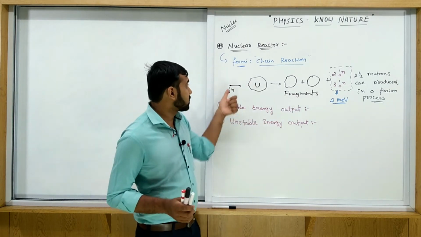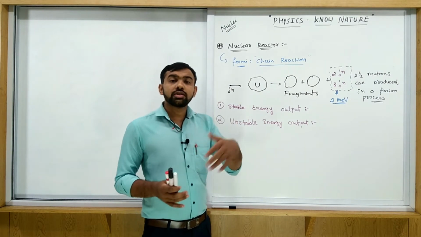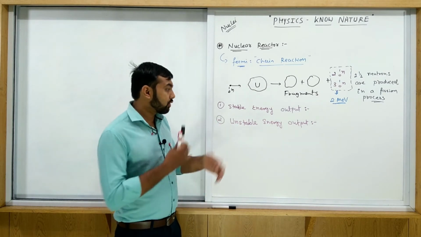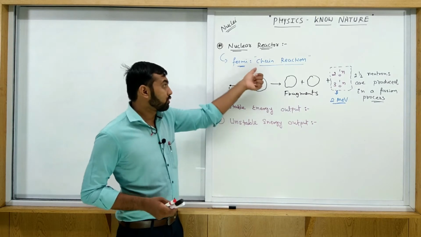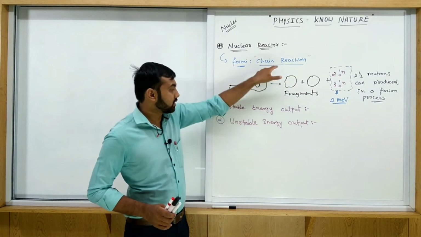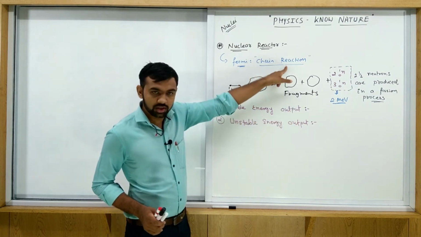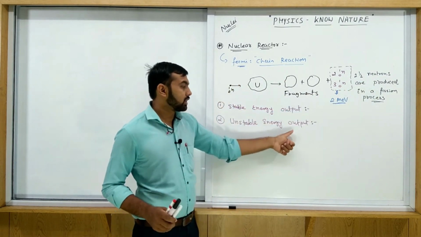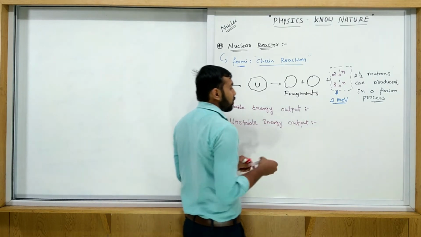So this chain reaction must be controlled. If it is not controlled, then unstable energy is produced. Means what? A large amount of energy is produced at a time, and the reactor will blast. So if the chain reaction is controlled by whatever method, then we get stable energy output. But if it is not controlled and continues like this, then it is unstable energy output. At that time the blast occurs.